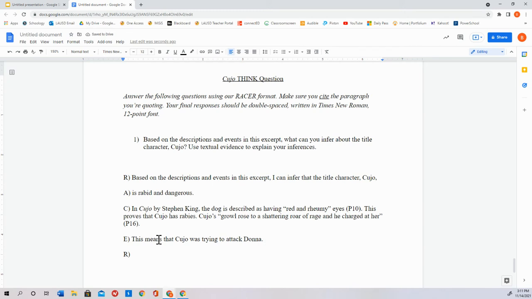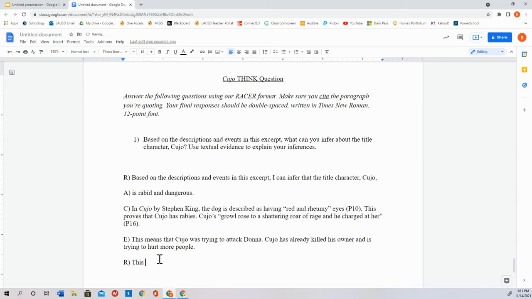Has Cujo attacked anybody before? You bet. Cujo has already killed his owner and is trying to hurt more people. This means that Cujo is trying to attack Donna. Cujo has already killed his owner and is trying to hurt more people. And then I just need to kind of restate what we've talked about.